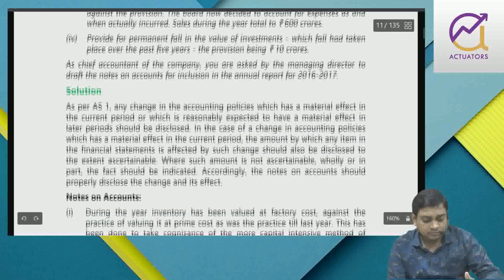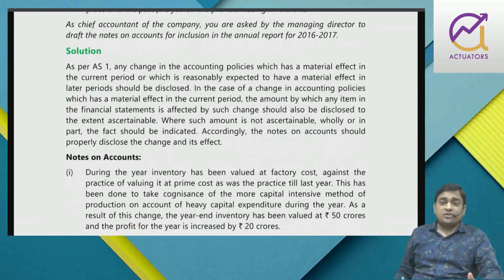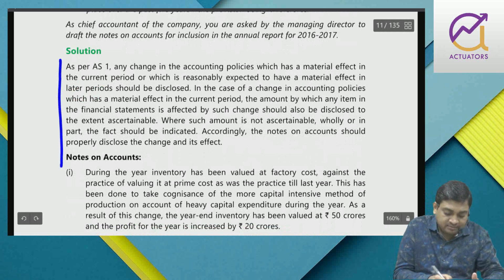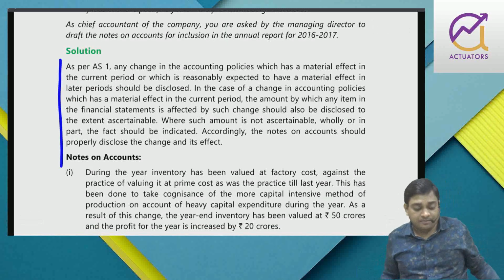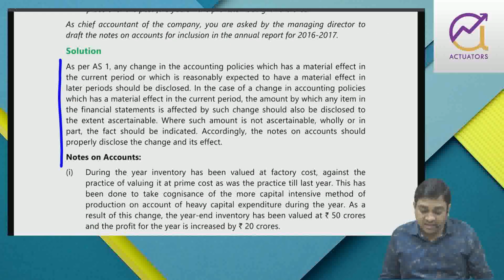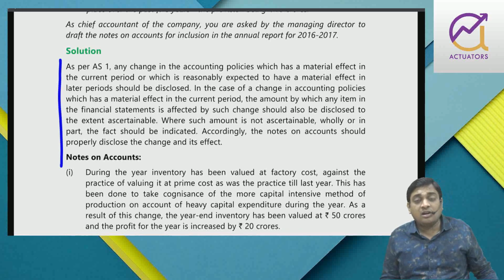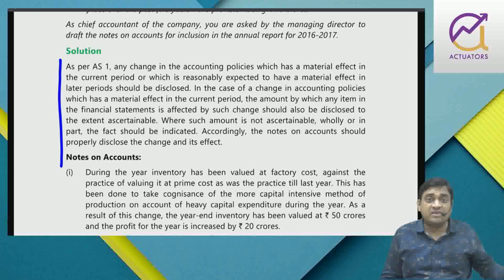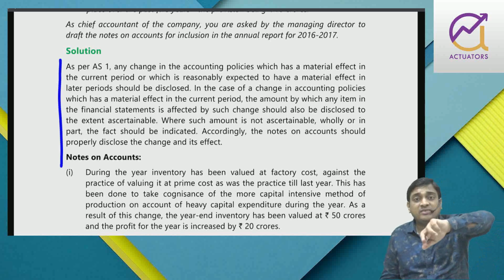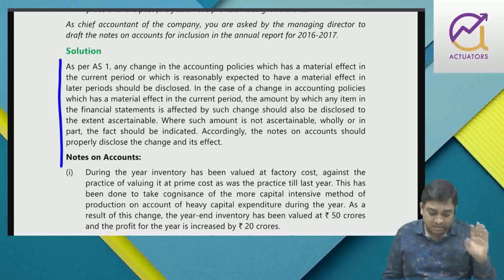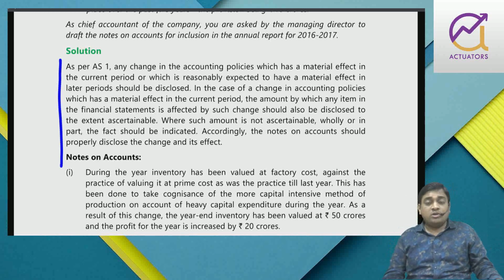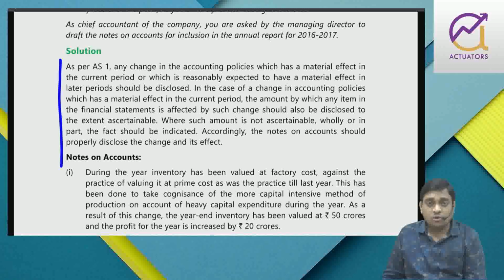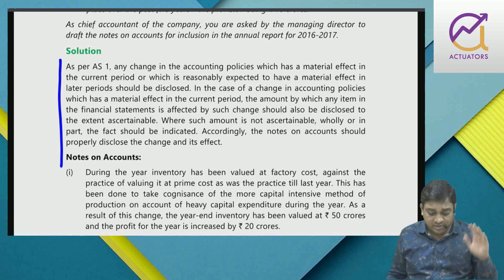Right? So, first of all, I'm going to give that heading. That is a common heading: as per AS1, any change in accounting policy which has a material effect in the current year, or even if it doesn't have a material effect in the current year, is going to have a material effect in future, that fact must be disclosed. And if the amount of change is ascertainable, then it must be disclosed. Even if it is not ascertainable, the fact must be disclosed.